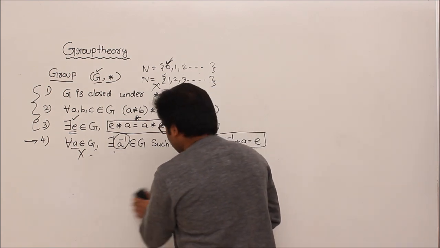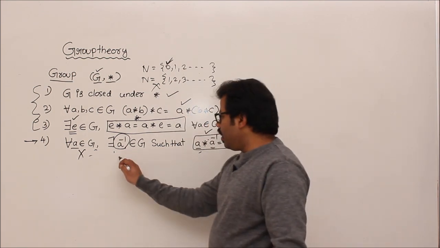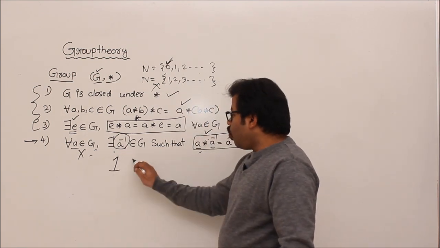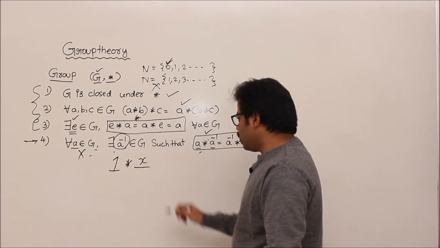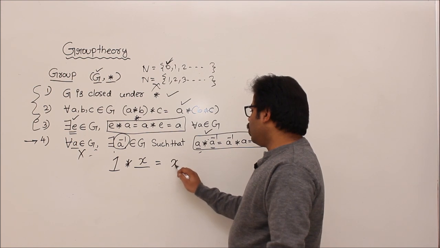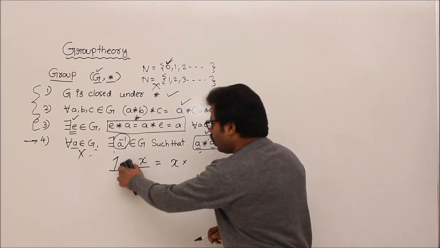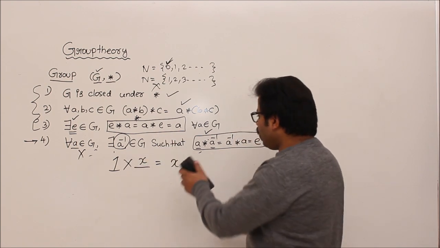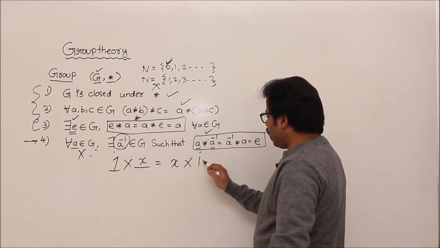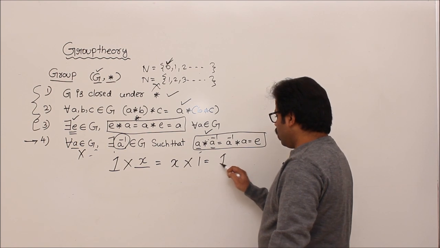Now, inverse. You have to show an inverse for every element. For 1, what is the inverse? 1 star that inverse element, let us assume that as x. 1 star x equals x star 1. Don't get confused. This is multiplication now. Okay. 1 into x equals x into 1 equals 1. Right.